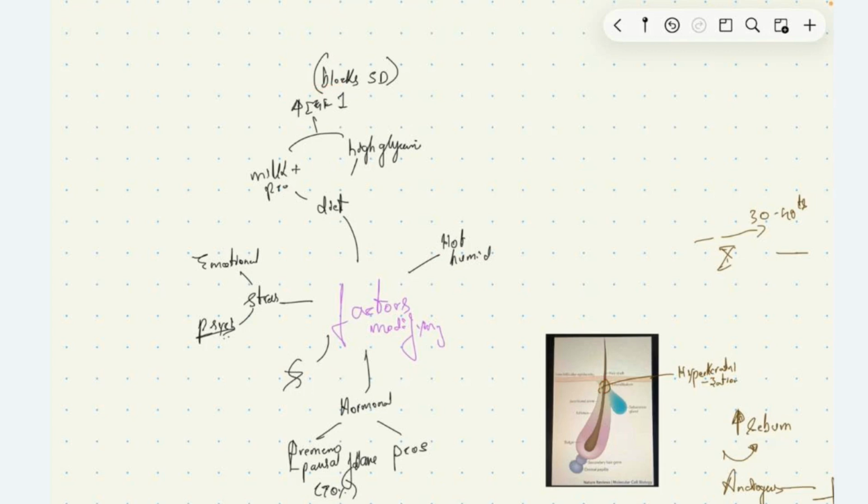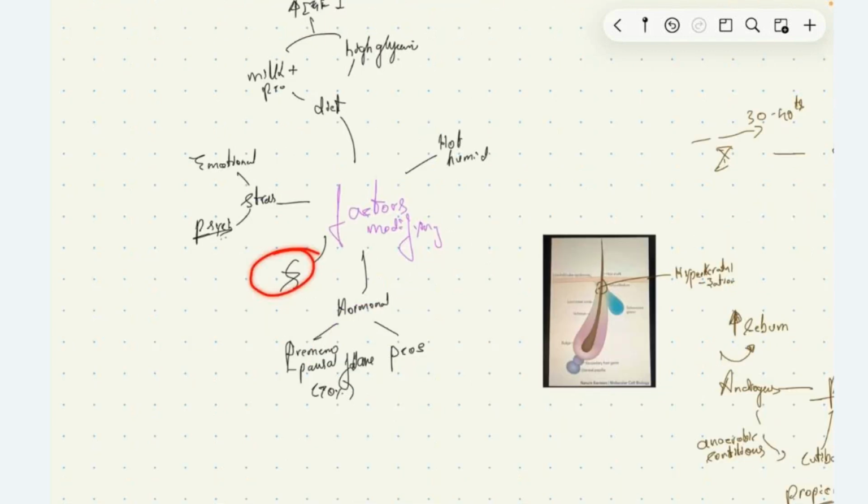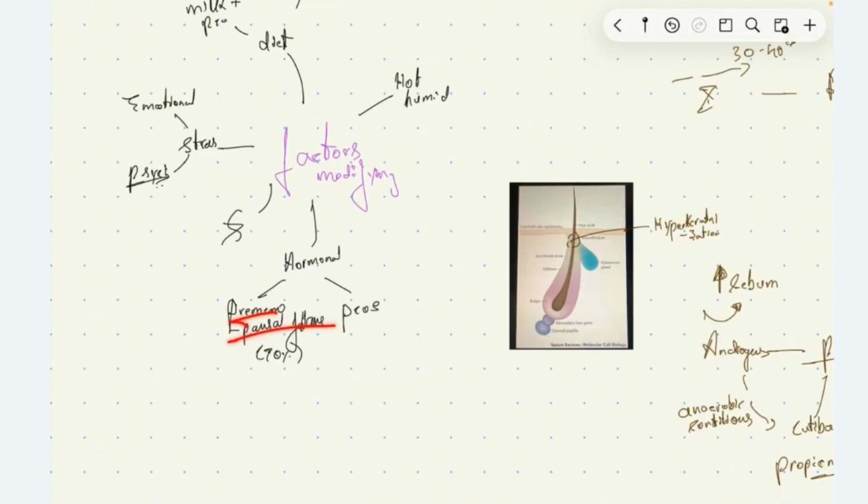Emotional and psychological stress also exacerbate the condition. We have genetic predisposition, and hormonal changes also influence this. We see a premenstrual flare of acne in 70% of females, due to relative androgen excess. In PCOS, also due to androgen excess, we can see acne vulgaris.